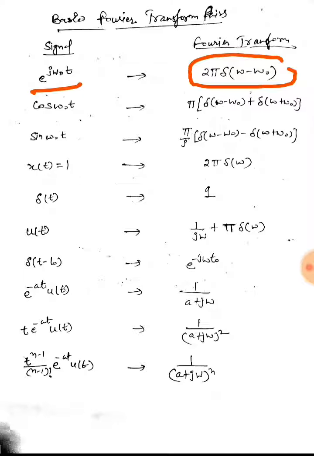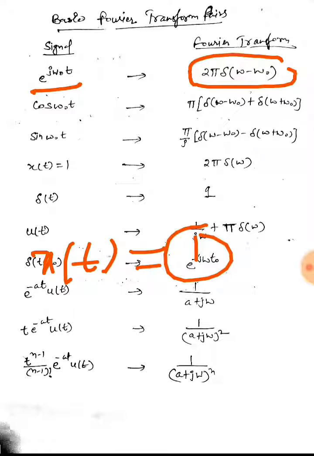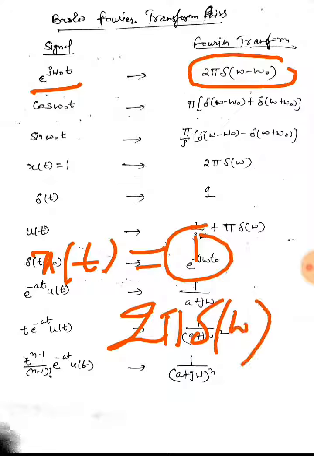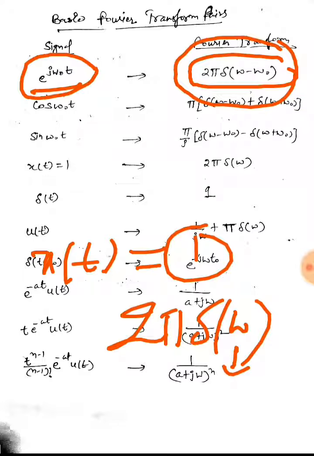It can also be seen that for xt equal to 1, the unit signal, the Fourier transform would come out to be 2 pi delta(omega). And if I provide a shift in frequency, there would be a multiplication term in the time domain, e raised to power j omega naught t.